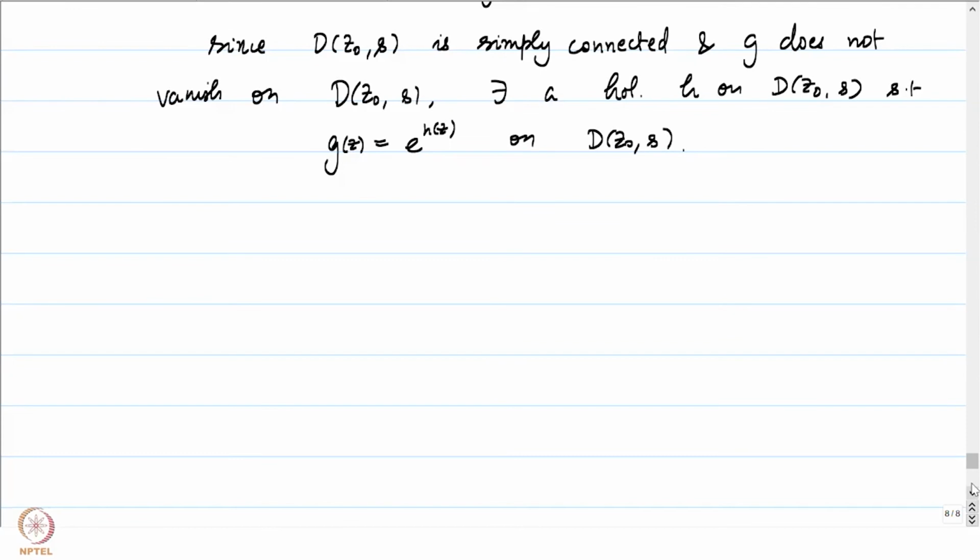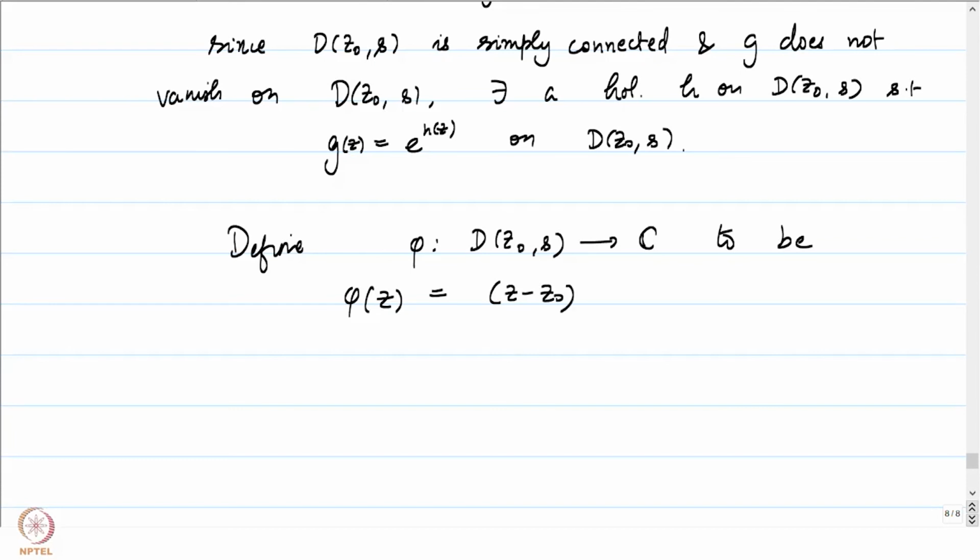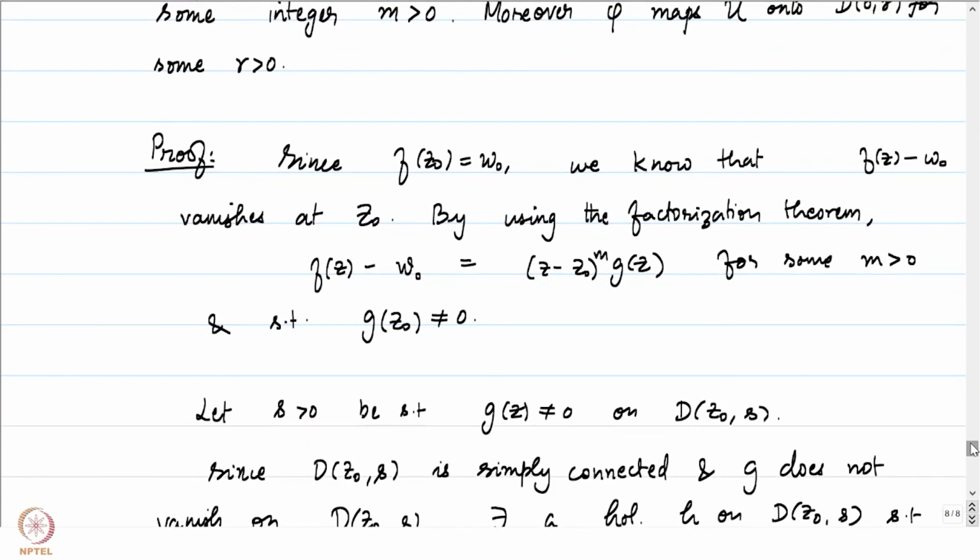Now let's define what our phi is going to be. We have developed every machinery needed to define what our phi should be. Define phi on D(z0, s) to be phi of z is equal to z minus z0 into e to the power h of z by m. So notice what we have done. We have f of z minus w0 is equal to z minus z0 to the power m times g of z, right?